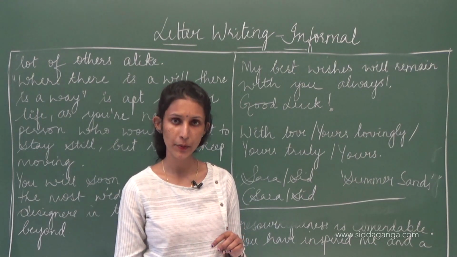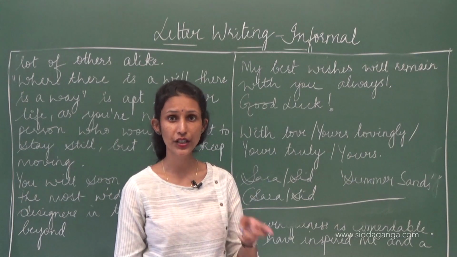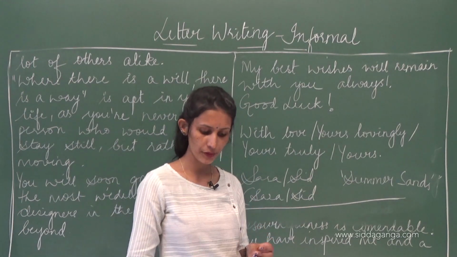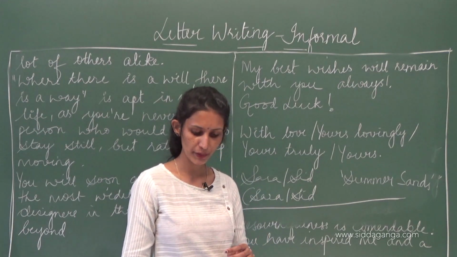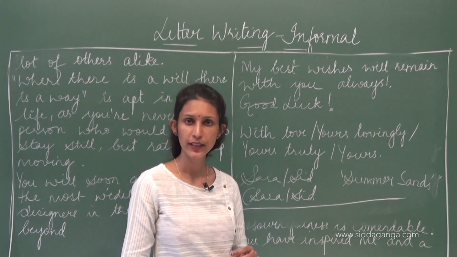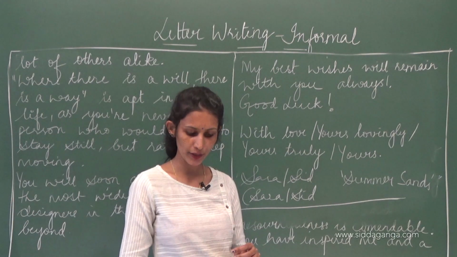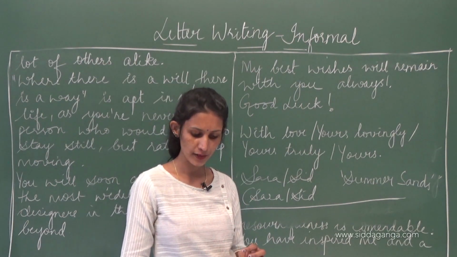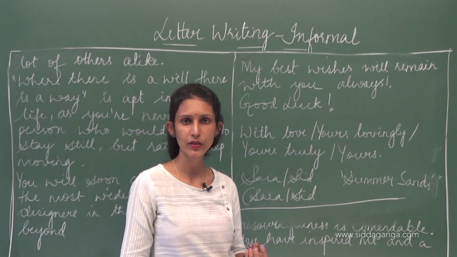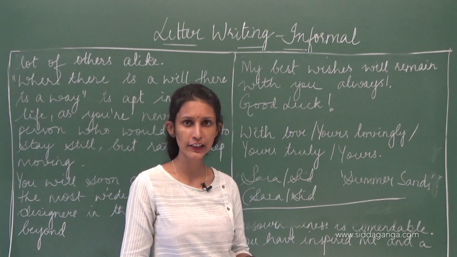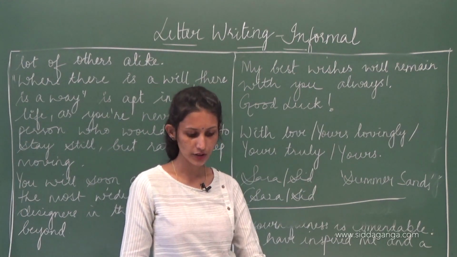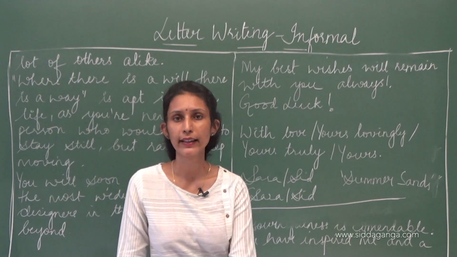A-N-D-R-E-W, Andrew. Okay, name of your friend is Andrew. So don't confuse yourself to be Andrew. Read the question properly. Write a letter to your friend Andrew, inviting him to spend the summer vacation at your place in Mumbai. Okay? You are Leo or Lenora. Alright? So this is for an informal letter.